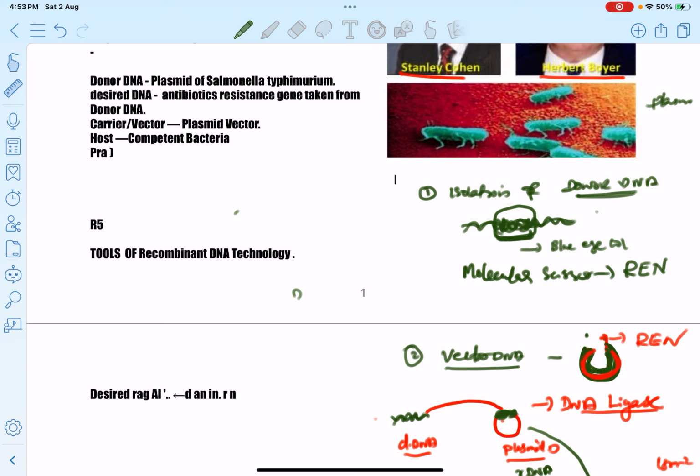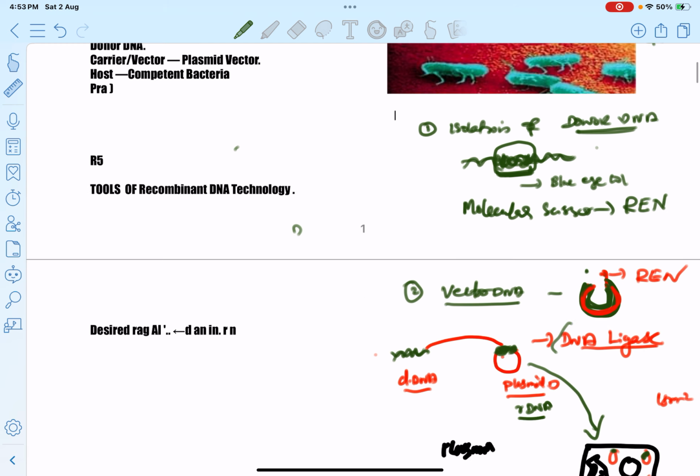So a small portion is also cut with the help of the same restriction endonuclease from the complementary counterpart. A small portion means complementary to the donor DNA. The selected desired DNA after restriction is also inserted into the plasmid vector DNA fragments with the help of the enzyme known as molecular glue, DNA ligase, and we get an rDNA.